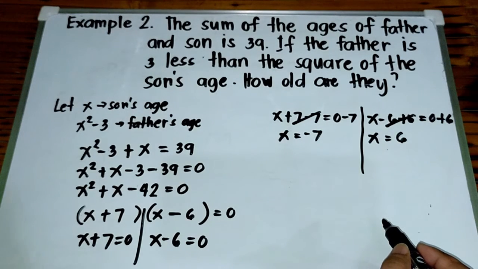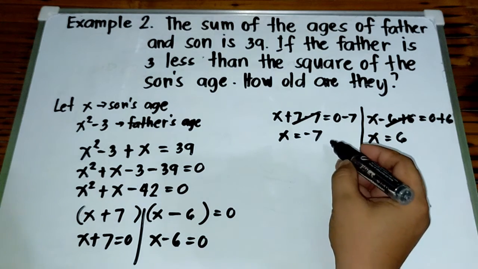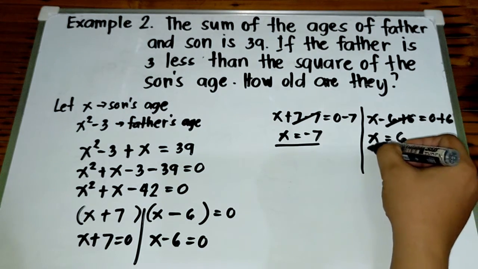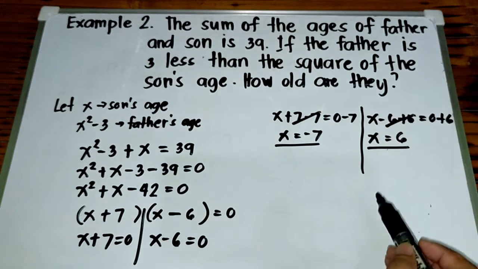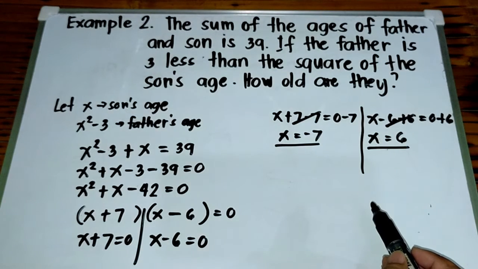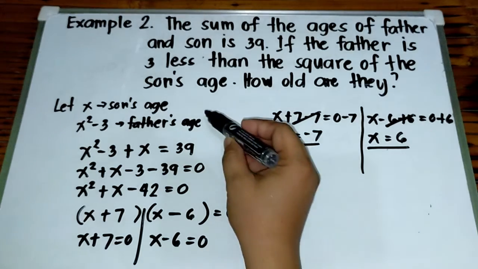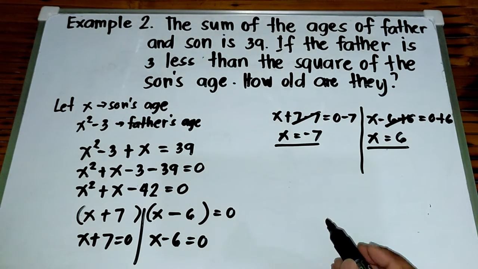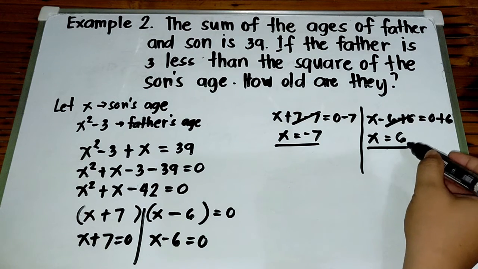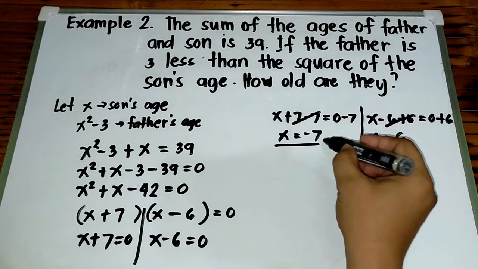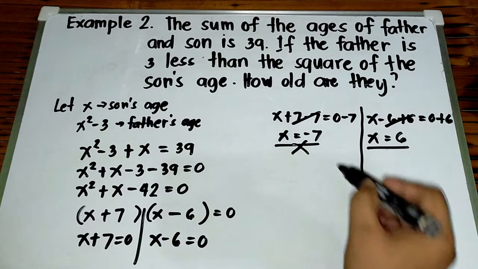So, meron tayong dalawang values ng x here, negative 7 tsaka positive 6. Ang tanong dito, how old are they? So, tinatanong kung ano yung taon, kung ilang taon na si son at ilang taon na si father. So, since dalawa yung sagot natin dyan, negative 7 saka positive 6, hindi pwede si negative 7.